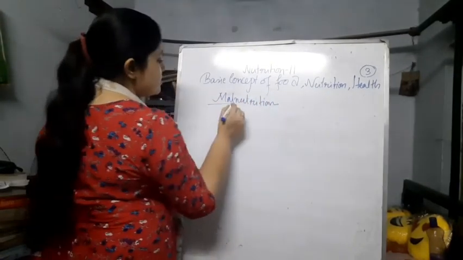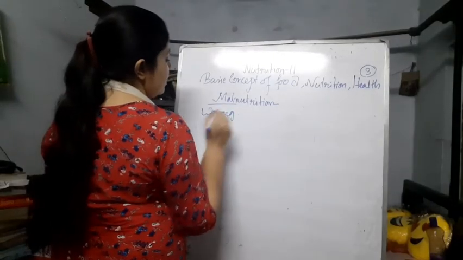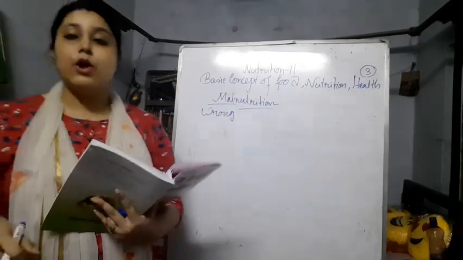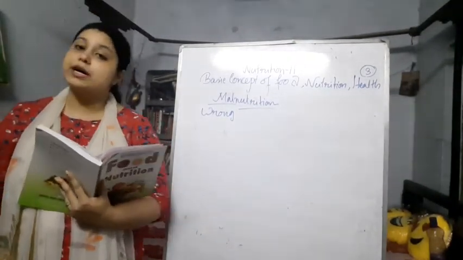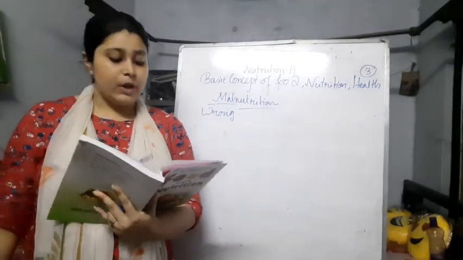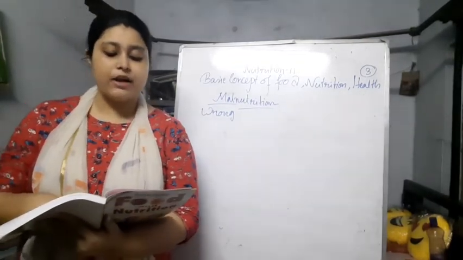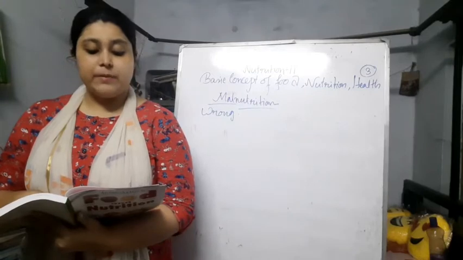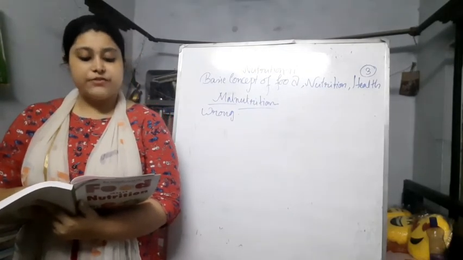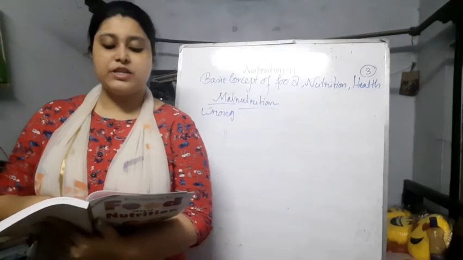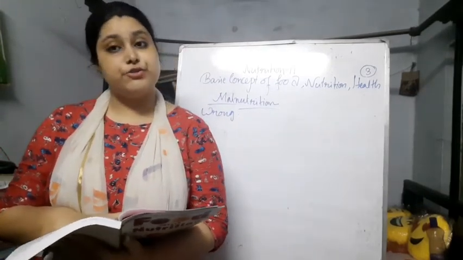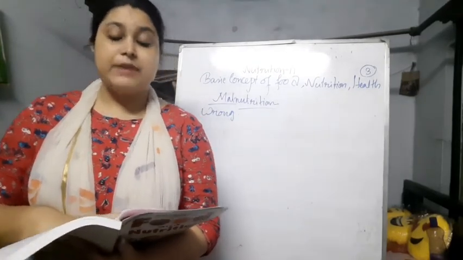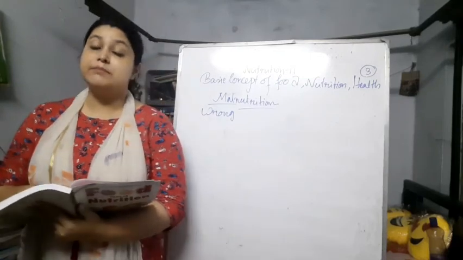The mal means wrong, and the nutrition means when the nutrition is not proper, it is called malnutrition. It can be overnutrition, undernutrition, or imbalanced nutrition. It is a state in which the prolonged lack of one or more nutrients retards physical development and causes specific chemical disorders. It can also be defined as an impairment of the health resulting from a deficiency, excess, or imbalance of the nutrition. As I told you, it can be more, it can be less.